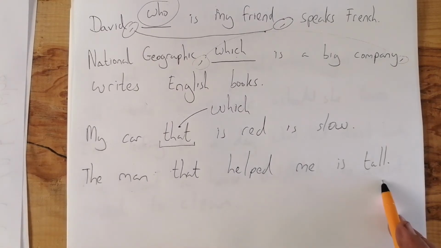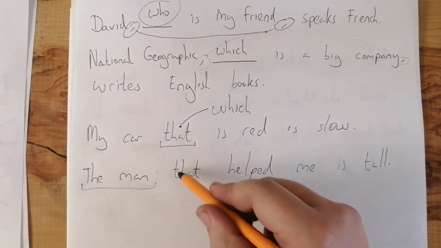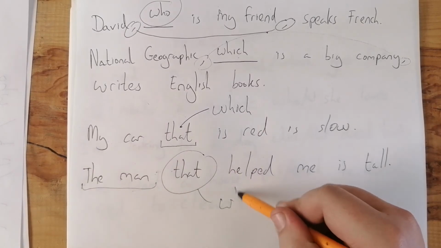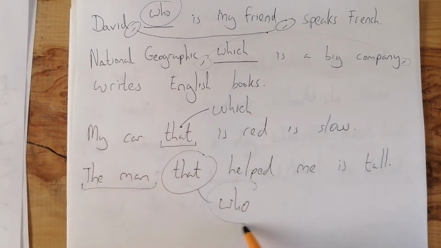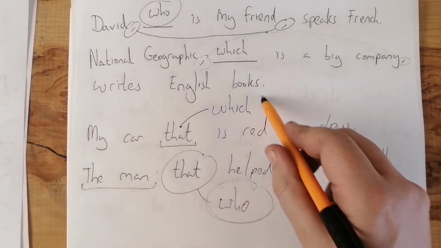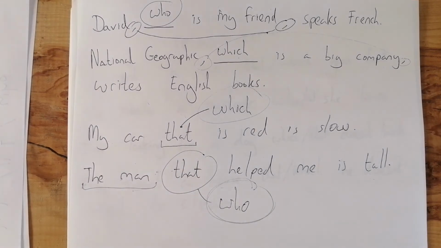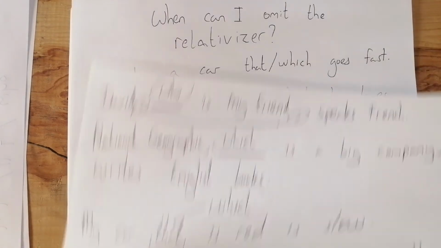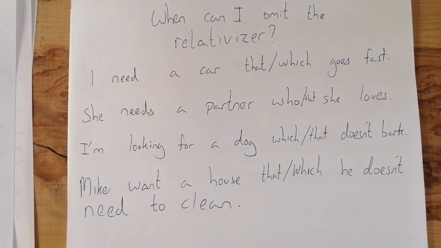The man that helped me is tall. Now, the man is obviously a person. Now, I could also say who. And in fact, I would prefer you to say who because in this case, we've got a defining relative clause. Yeah? Estamos definiendo específicamente de qué hombre estamos hablando, right? So, the man who helped me. But I would prefer you to use who and I prefer you to use which because you can use who and you can use which with confidence. Because you don't have to worry about it being a defining or non-defining relative clause because you can use it everywhere. Okay? Right.